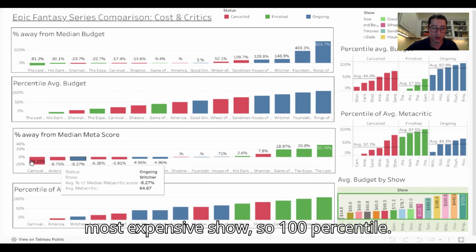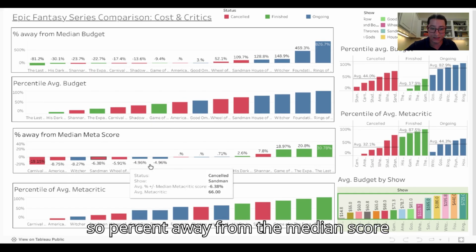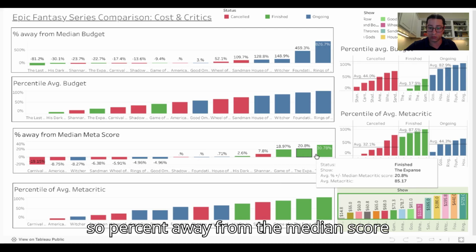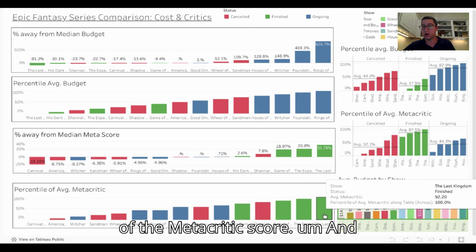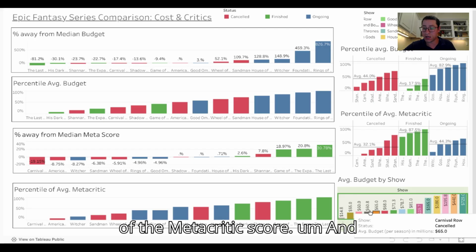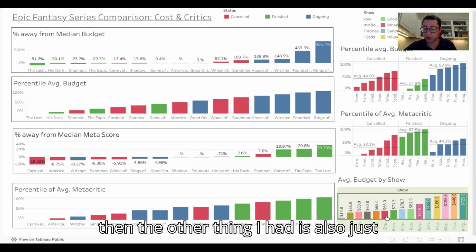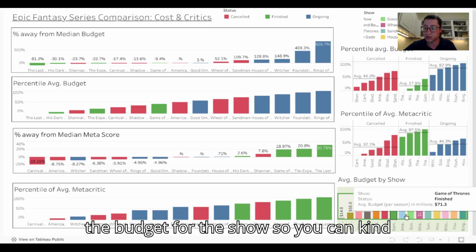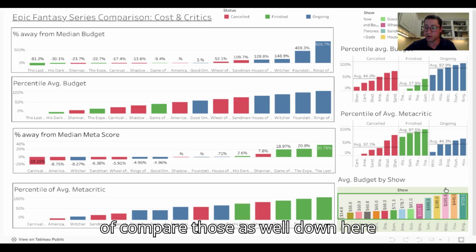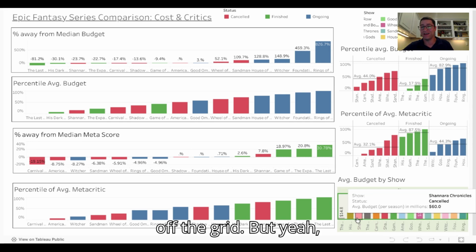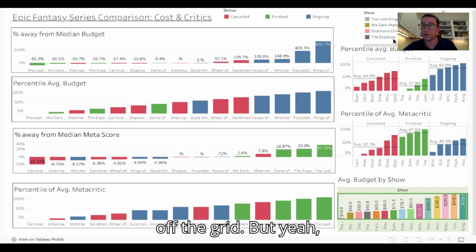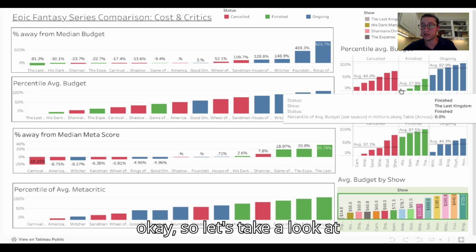And then same with the Metacritic score, so percent away from the median score for critical reviews, percentile of the Metacritic score. And then the other thing I had is also just the budget for the show. So you can compare those as well down in here. And Rings of Power is off the grid. But yeah. Okay, so let's take a look at some of the findings.